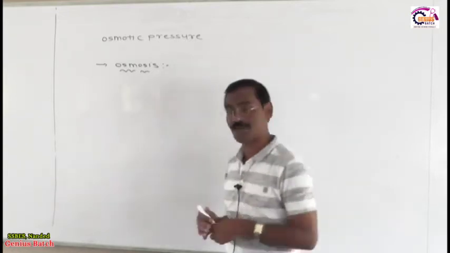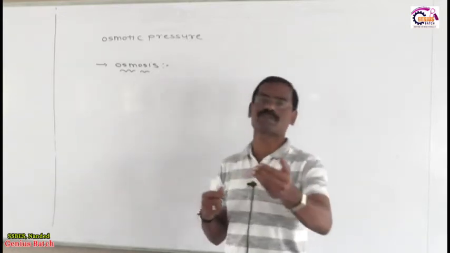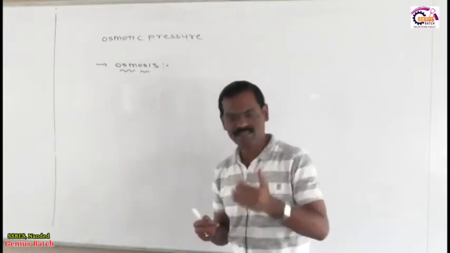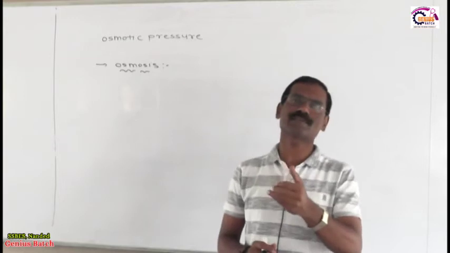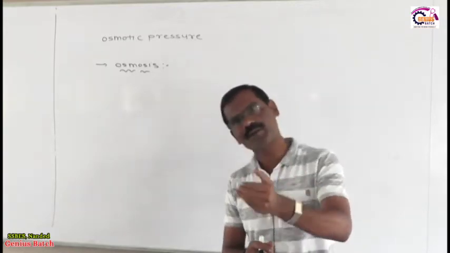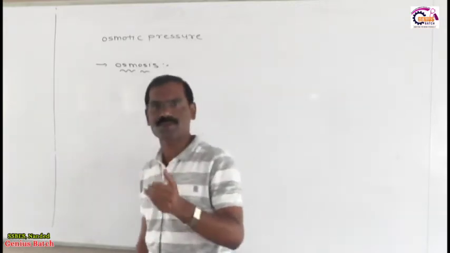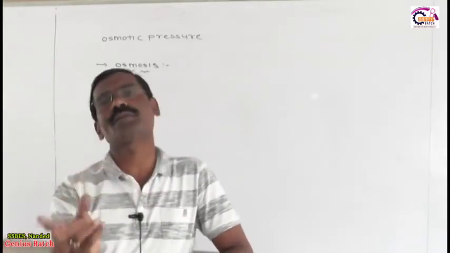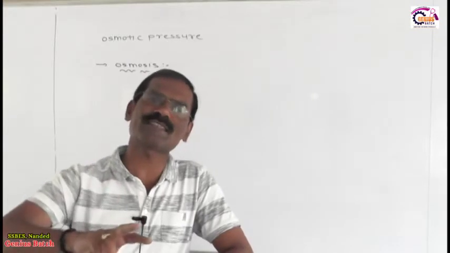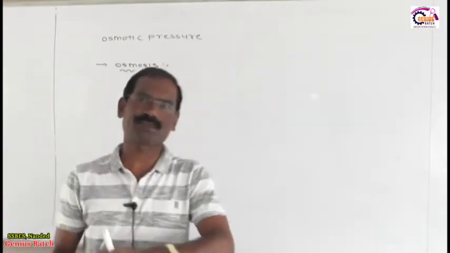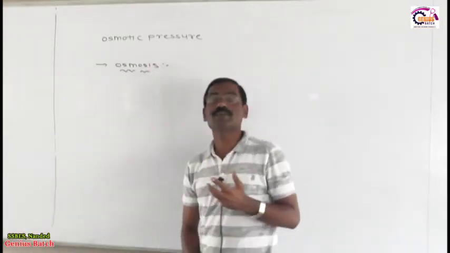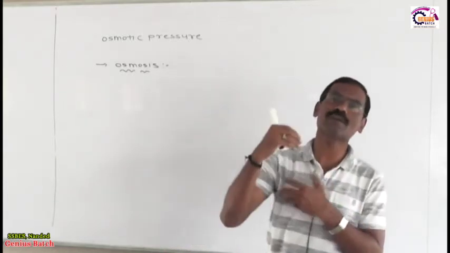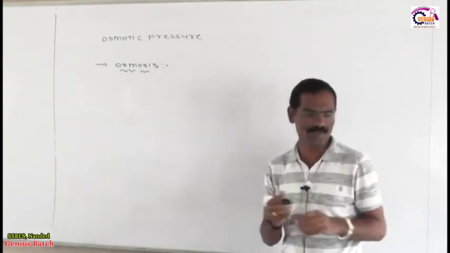But what is the meaning of osmosis? RO means reverse osmosis, so that word is the opposite. Listen very carefully. The definition of osmosis is like this. Osmosis is the phenomenon in which there is unidirectional flow of solvent from a solution of lower concentration to a solution of higher concentration. So osmosis means what?